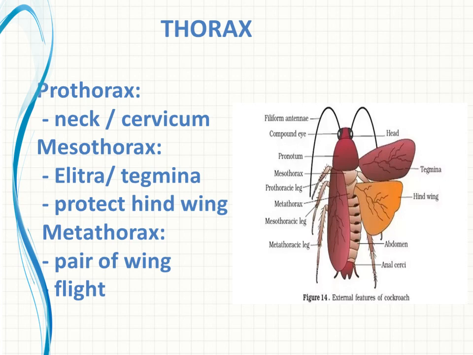Its role is that it is not used for flying. Its role is to protect the hind wing. The next wing is actually the hind wing. It protects the hind wing when the body is at rest, when the cockroach is at rest. Understood? Okay. Then the third segment of the thoracic region is known as metathorax. Here also one pair of wings is there, right? And this wing is used for flight, for flying purpose.